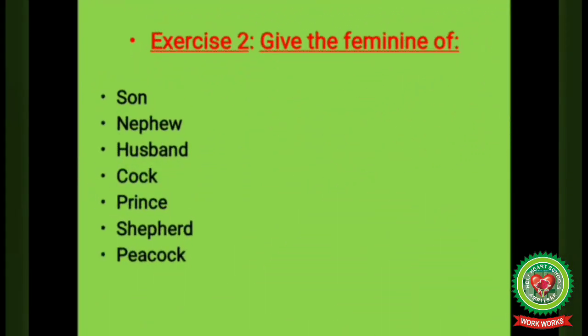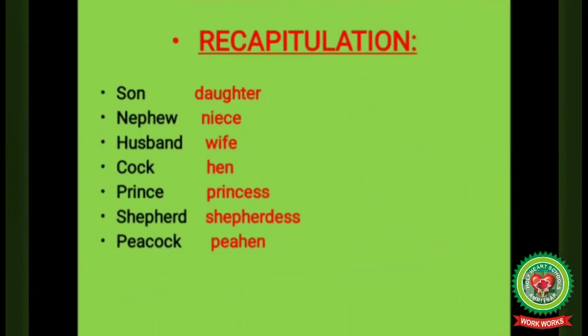Now we'll discuss one more exercise in which you have to give the feminine of the following. These are son, nephew, husband, cock, prince, shepherd, peacock. In this exercise you have to give the opposite gender. So first is son, feminine of son is daughter, nephew niece, husband wife, cock hen, prince princess, shepherd shepherdess, peacock peahen.